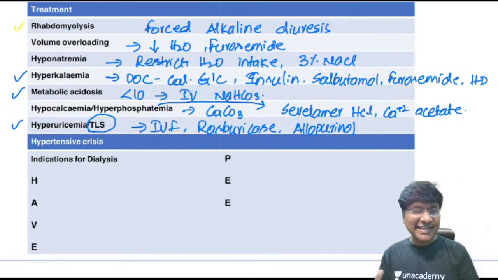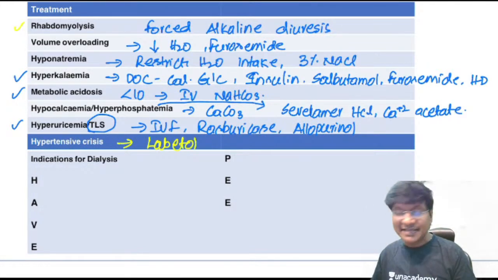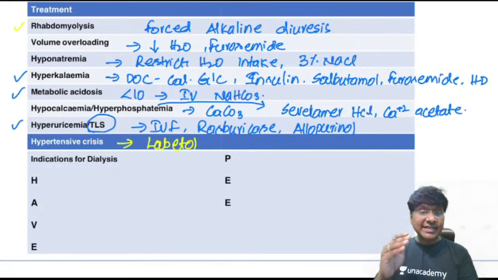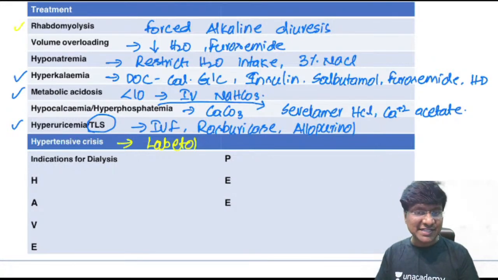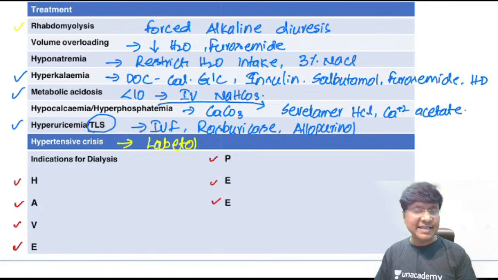Then what are the indications of dialysis in patients with acute kidney injury? If the patient develops hypertensive crisis, then you should give labetalol. Labetalol will be the drug which will reduce the blood pressure in the individual. Then you should know the indications of dialysis in patients with acute kidney injury. So you just remember this mnemonic, that is HAVE P, right? HAVE P is a mnemonic.